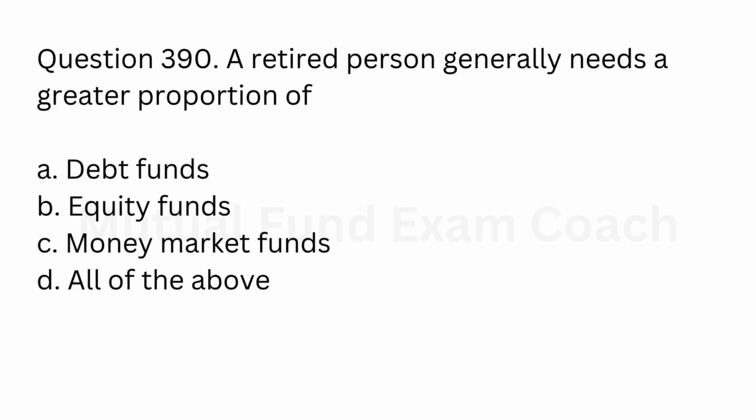Question 390. A retired person generally needs a greater proportion of: A. Debt funds. B. Equity funds. C. Money market funds. D. All of the above. Answer A. Debt funds.